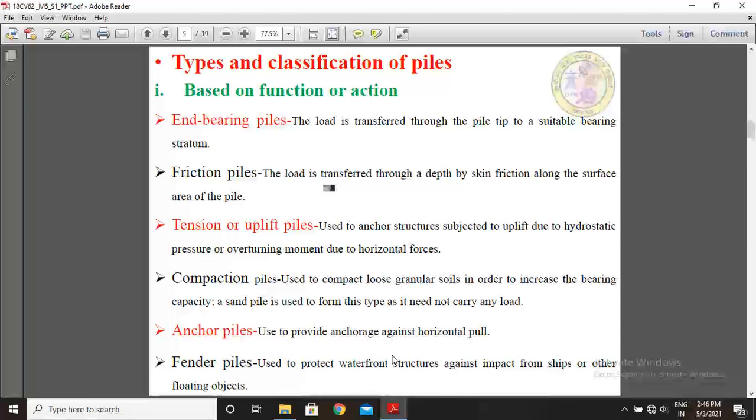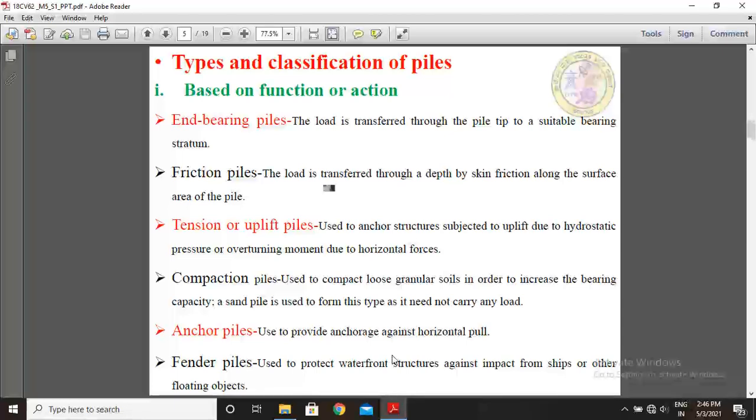Next, compaction piles. Compaction piles are used to compact loose granular soils in order to increase the bearing capacity. A sand pile is used for this type as it need not carry loads. This is the meaning of compaction piles.